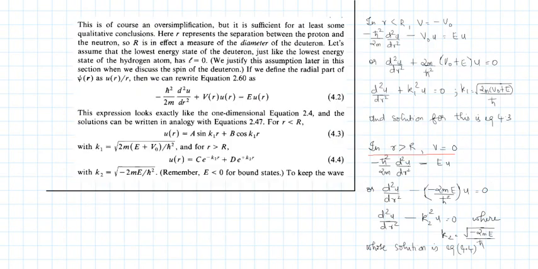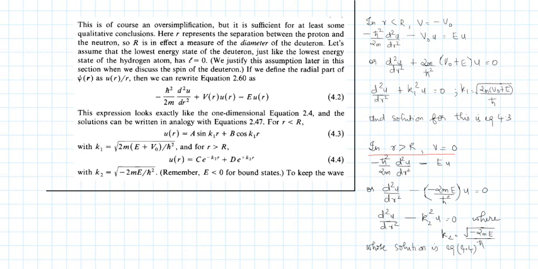minus ħ² by 2m d²u by dr² plus V(r) u(r) equal to E times u(r). Now we need to solve this equation. You have two different regions where the potential is different. In region 1, you have minus V0 as the potential. So region 1 is given by r less than R, where V is minus V0. You plug that into this equation, and you have something like this.